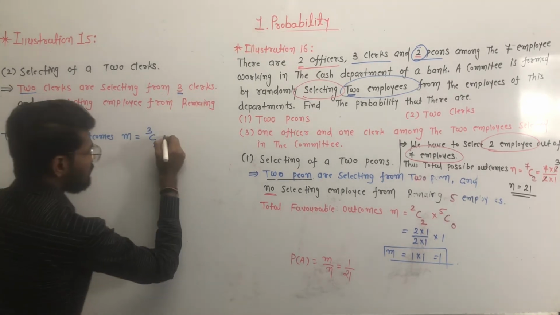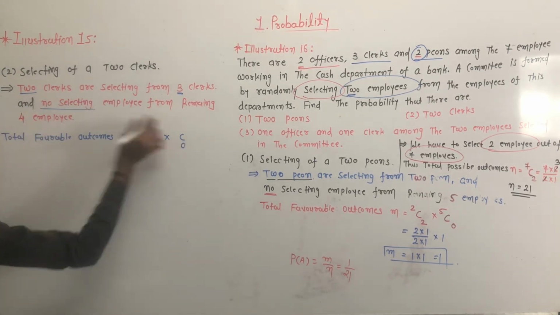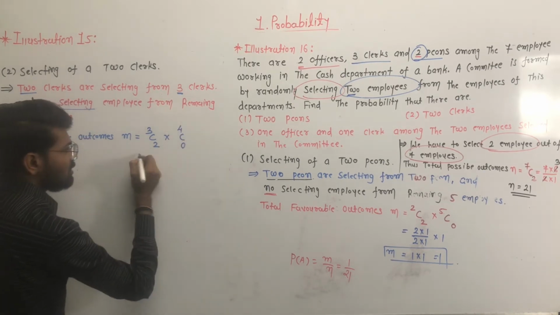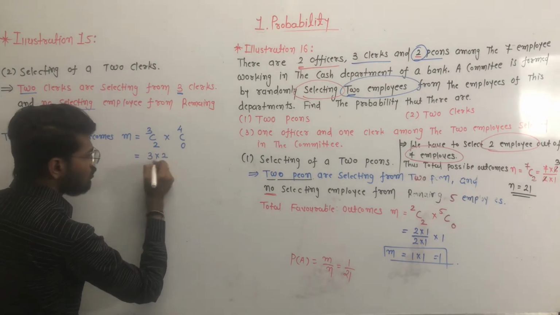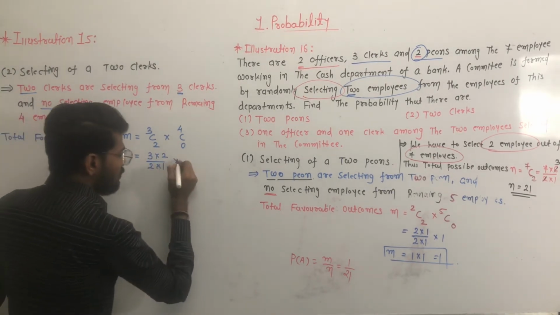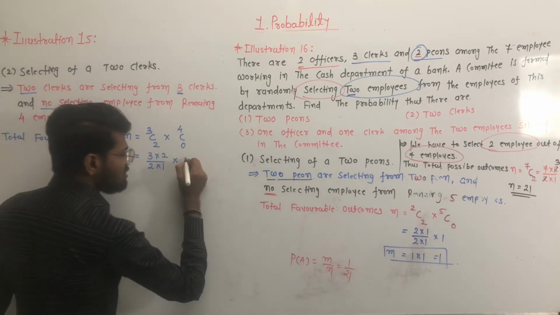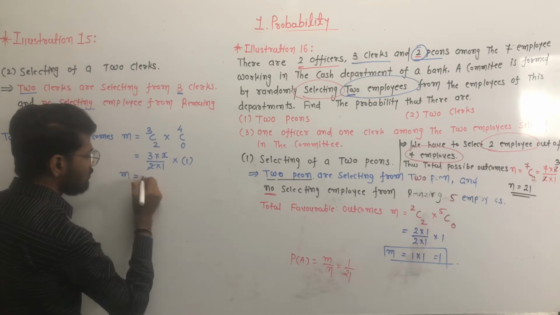Multiply by: we have to select 0 employees, no selecting of employees, so 0 out of 4 employees, so 4C0. 3C2 means 3 multiplied by 2 upon 2 multiplied by 1, multiplied by 4C0 which means 1. So 2 cancels, so M is equal to 3.